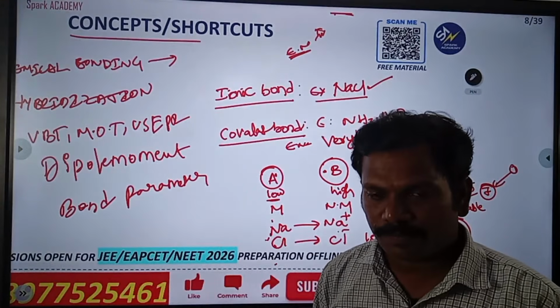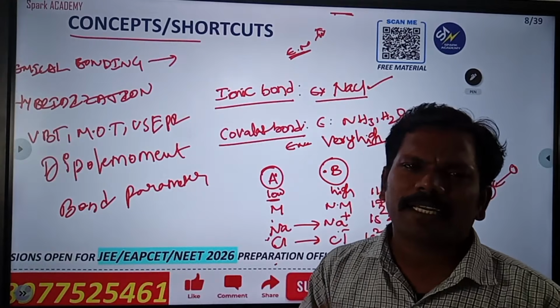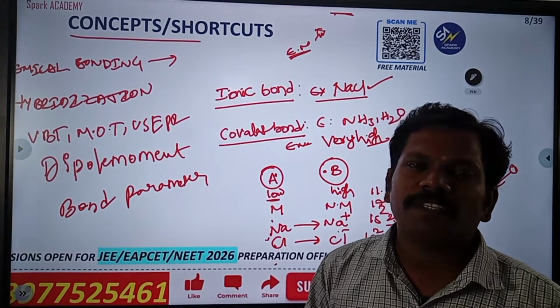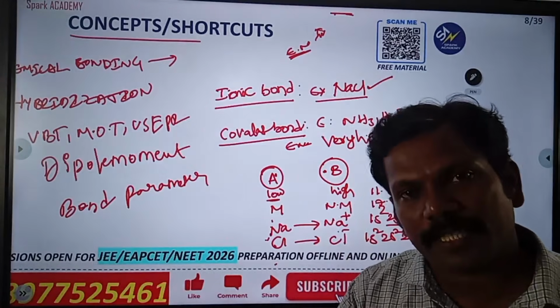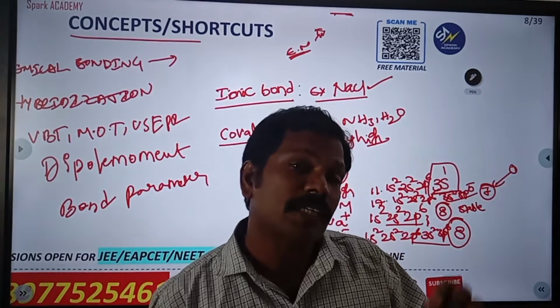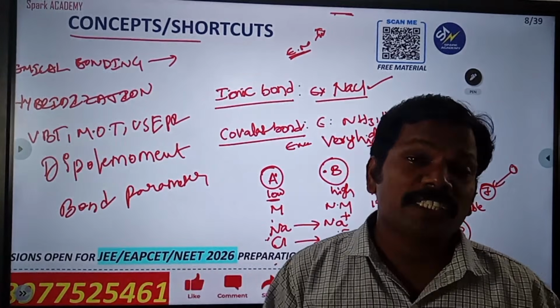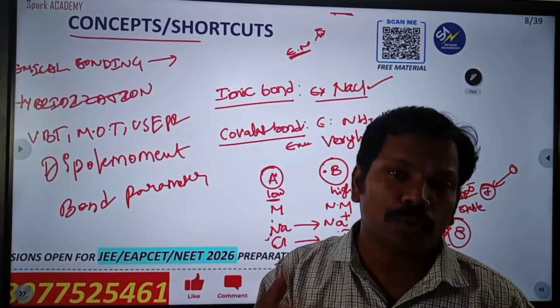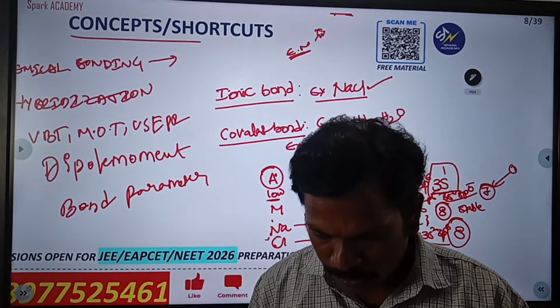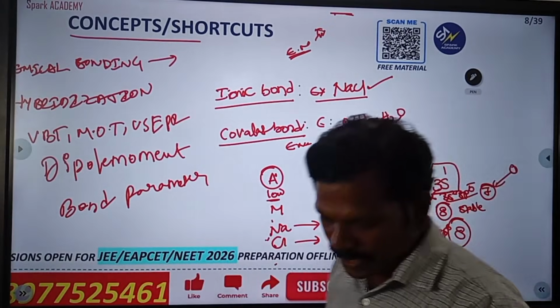In the exam, they will never directly ask what the ionic bond is. They will ask questions like, which of the following is more ionic? And which of the following is less ionic? This type of question they are asking. How to do that? I will give you one example about that, but you have to understand the ionic bond clearly.